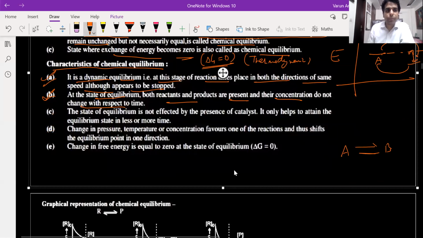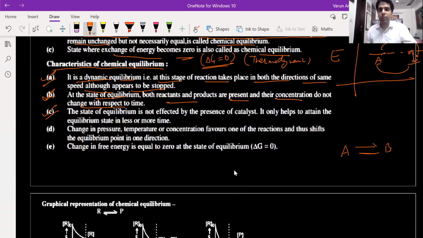Next, third point, the state of equilibrium is not affected by the presence of a catalyst. So the state of equilibrium is not affected by the presence of the catalyst. It only helps to attain the equilibrium state in less or more time.